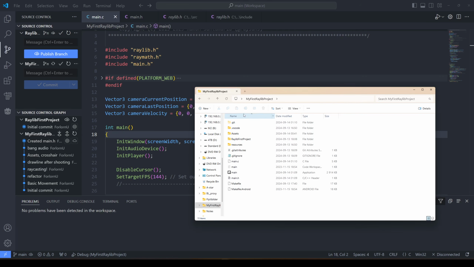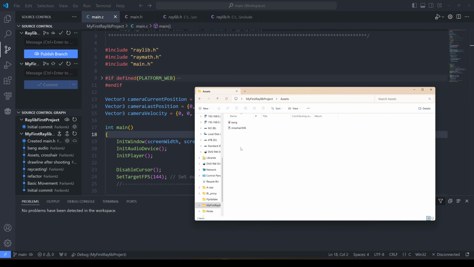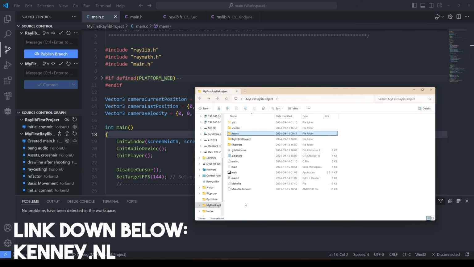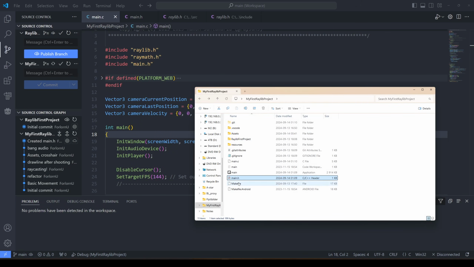So if I open the project folder, it now looks a little bit different. Ignore this folder, it doesn't want to disappear. We now have an assets folder, and in the assets folder, I have a sound and a sprite. This is a crosshair, courtesy of Kenny, because he's the best. We also have a main.h out here, but we'll get to it.